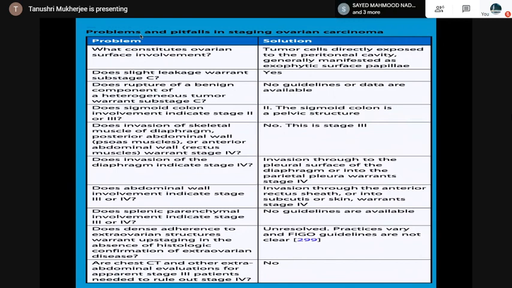Invasion into the anterior rectus sheath or into subcutis or skin warrants stage 4. So these are some of the problems we encounter in ovarian carcinoma staging. Grossing is very important because you have to differentiate various stages as per the FIGO and TNM staging.